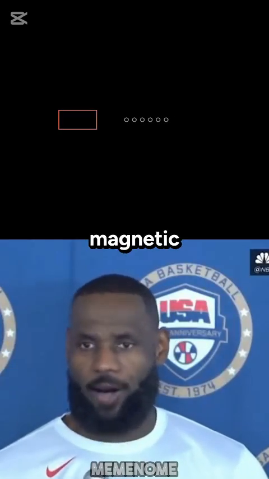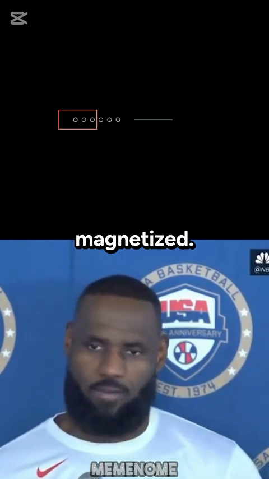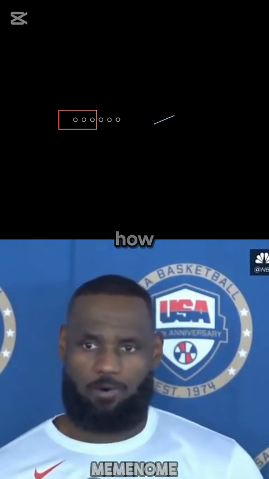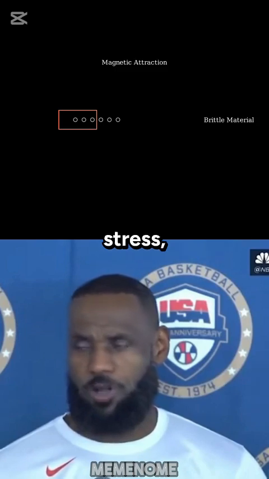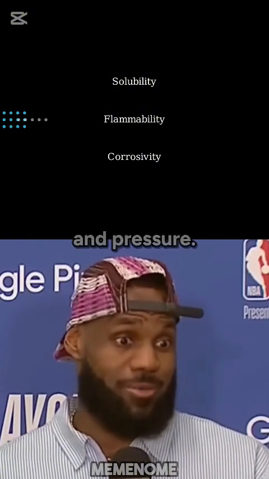Materials also possess magnetic ability, which measures how well an object can be magnetized. Brittleness is another property indicating how easily a material fractures under stress, showing how hard it can be without breaking. Solubility is the capacity of a substance to dissolve in another at a specific temperature and pressure.